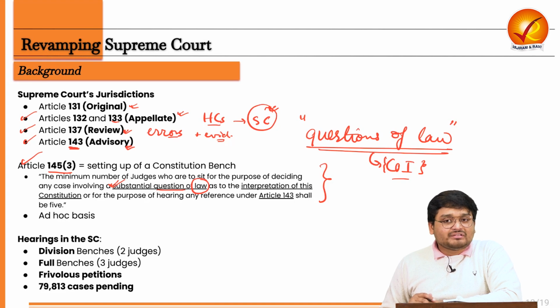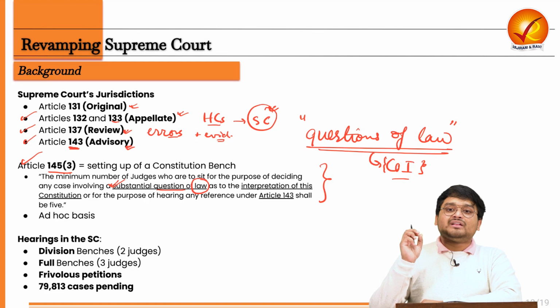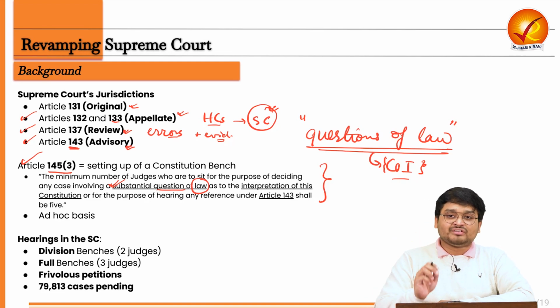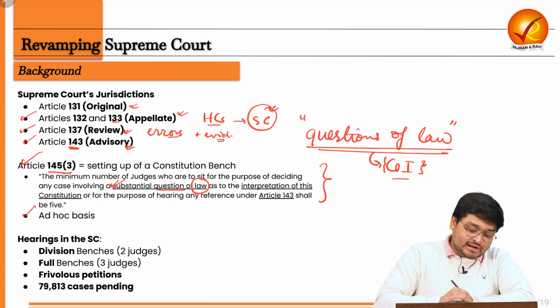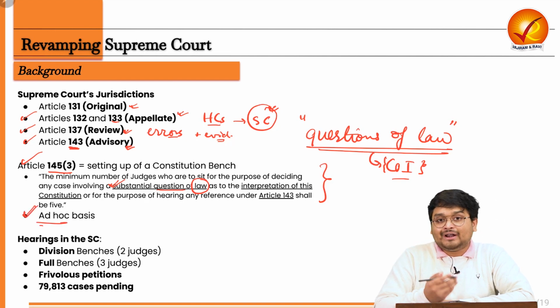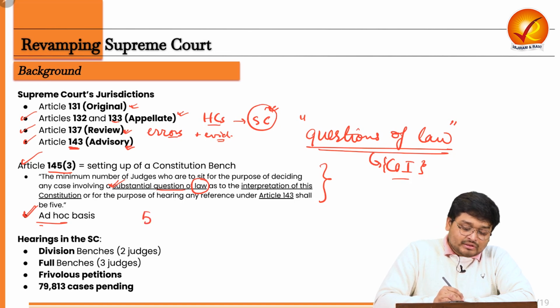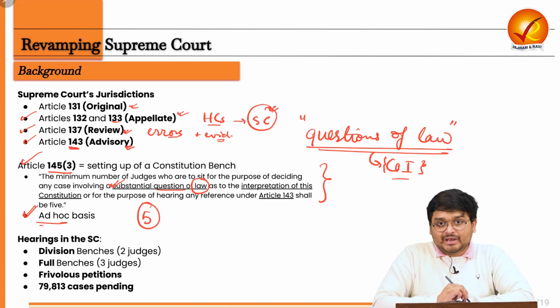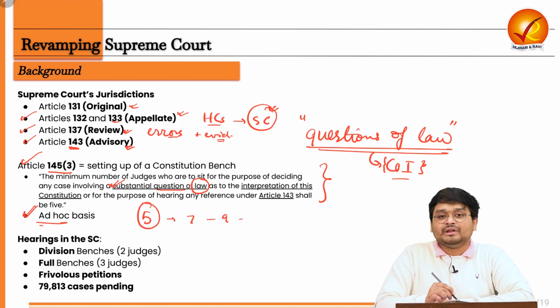So when it comes to the matter of some delicate legal affairs that can be ascertained by the Supreme Court judges, then the Supreme Court will be framing an ad hoc committee, or say ad hoc constitutional bench, that will be having 5 judges to the minimum, and that can be extended later to 7 to 9 and so on, cases of